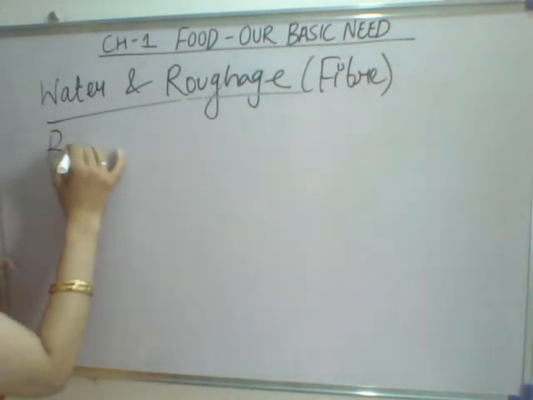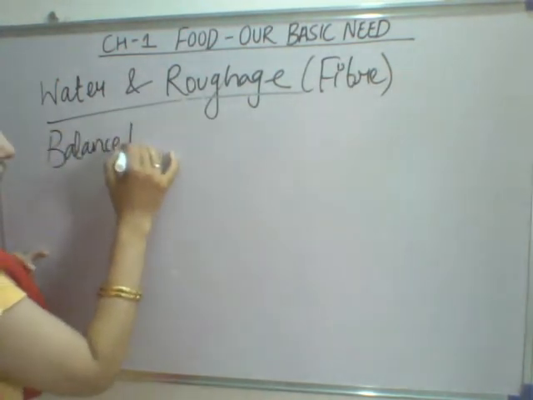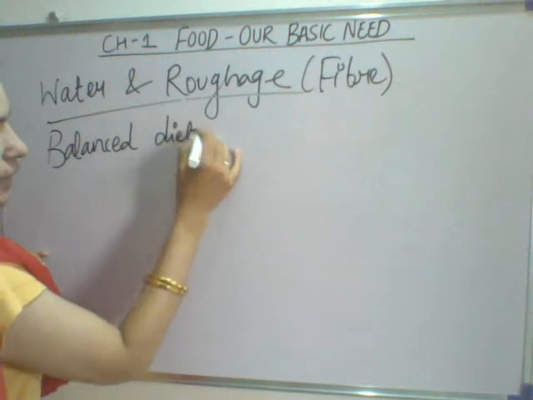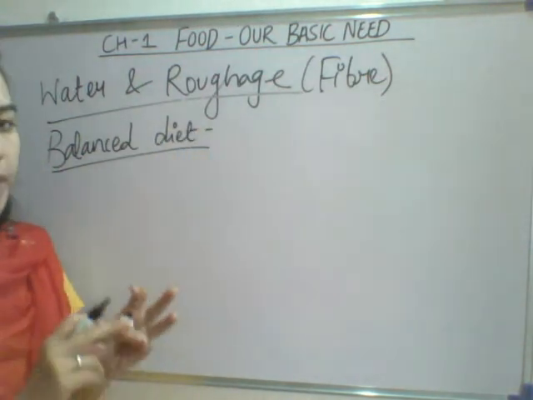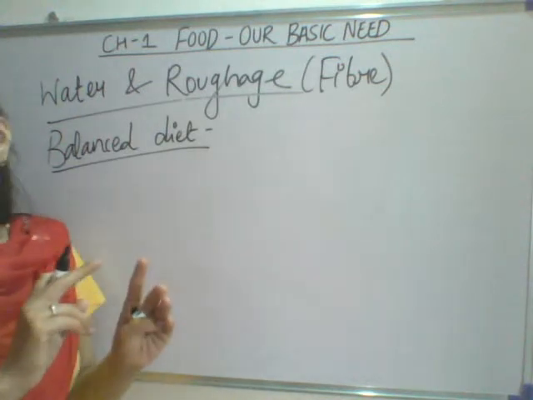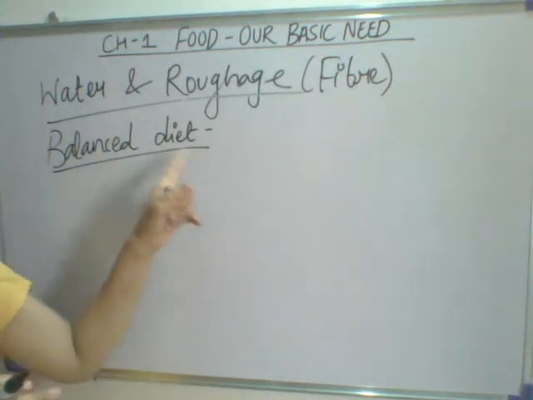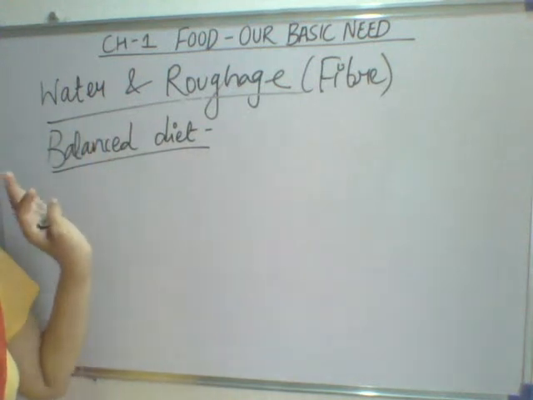Next comes the balanced diet. What is balanced diet? A diet which contains all the nutrients. What were the nutrients? Carbohydrate, protein, fats, vitamins. So a balanced diet contains all the nutrients.